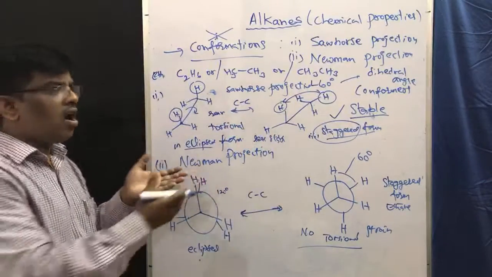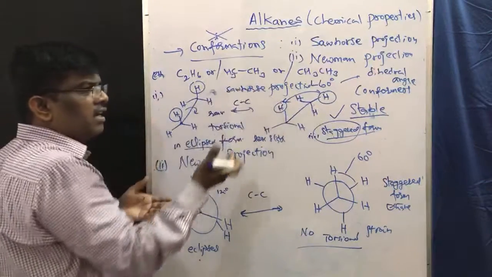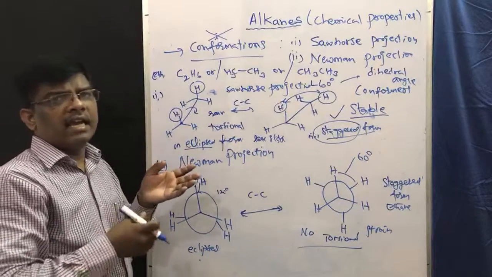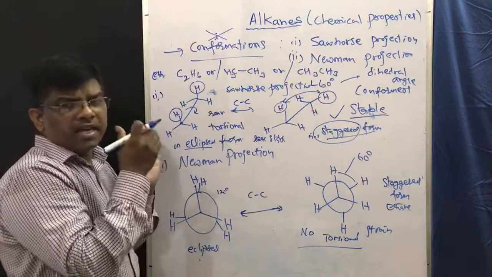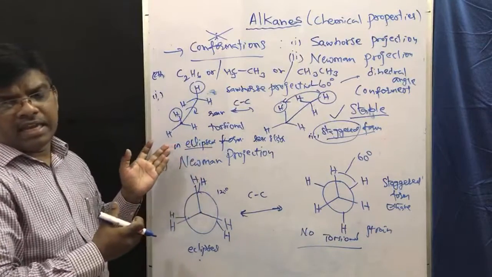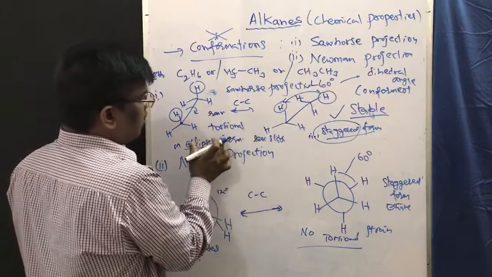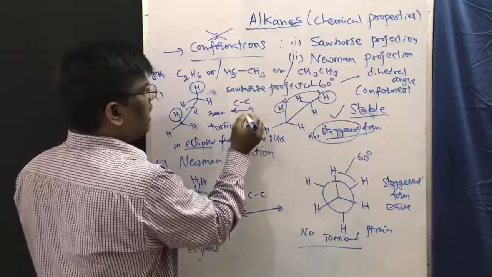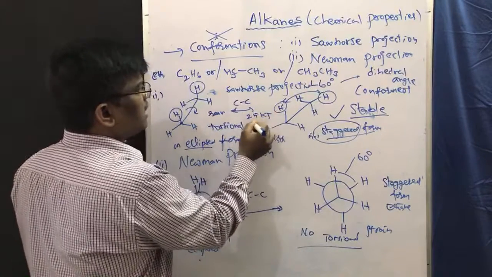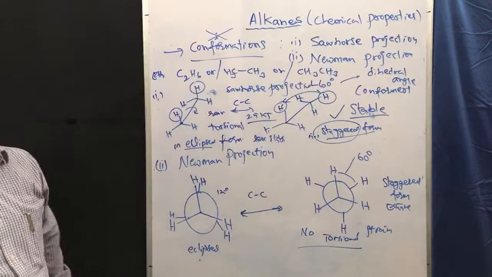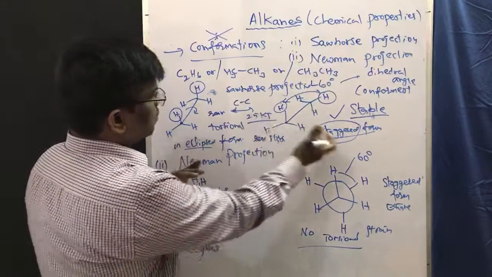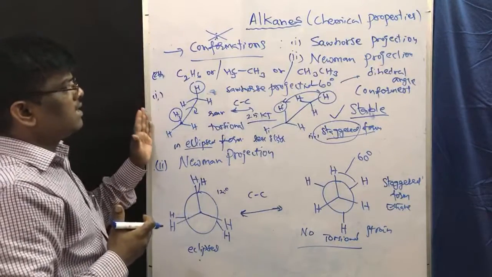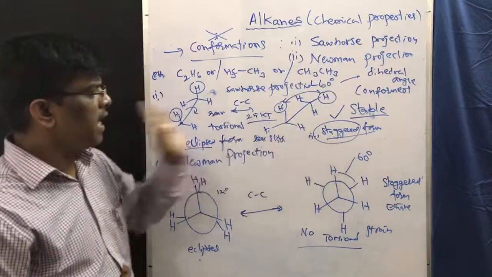Then is it easy to obtain this staggered form or isolate this top eclipsed form? Theoretically it is explained, but for ethane, practically it is very easy to convert from one to another, that is from eclipsed to staggered form. The energy required is only 2.5 kilojoules. It is very minimal. So it always turns from this to this to this. We may not get these two forms, but this is how eclipsed form and staggered form can be explained.